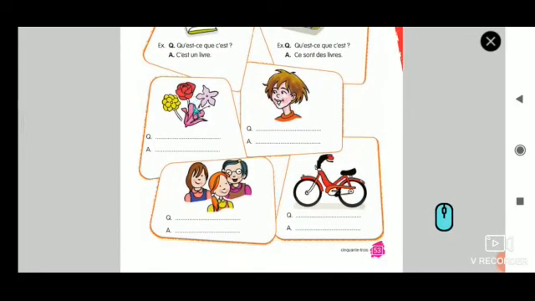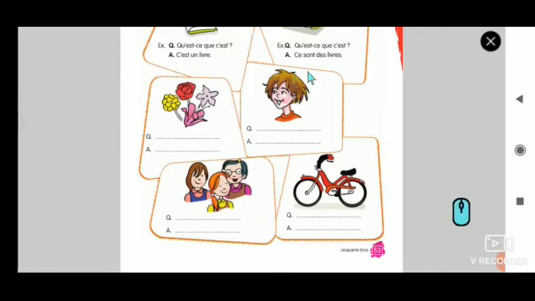Now first question, is it a thing or a person? It is a thing. So the question should be qu'est-ce que c'est, right? Qu'est-ce que c'est. Now see the number of flowers in that, 1 2 3 4. So that means there are some flowers. Okay. Now the answer should be in plural. So plural, what is the rule?